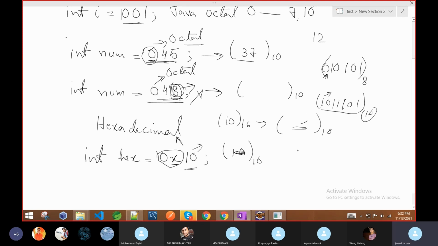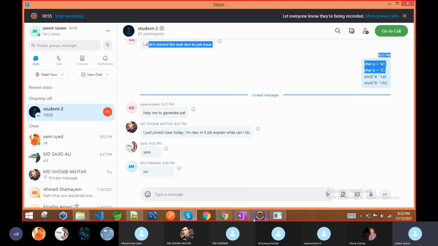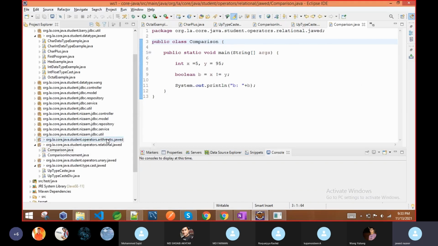Sometimes I saw this in some type of test. It's just knowledge for the sake of knowledge. Okay, so we will see some programs on that. I already wrote them. Where is that numbering system program?